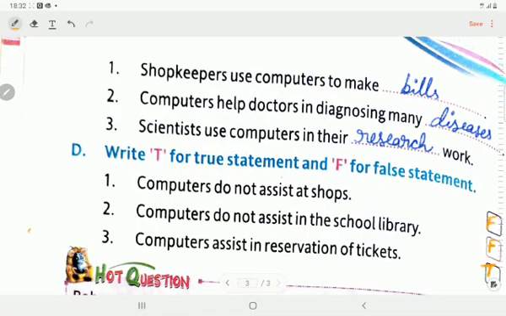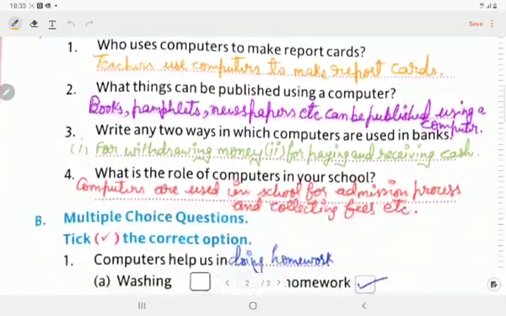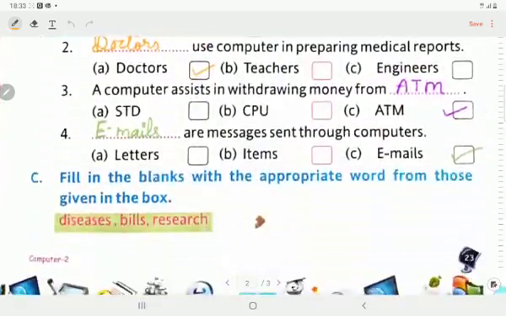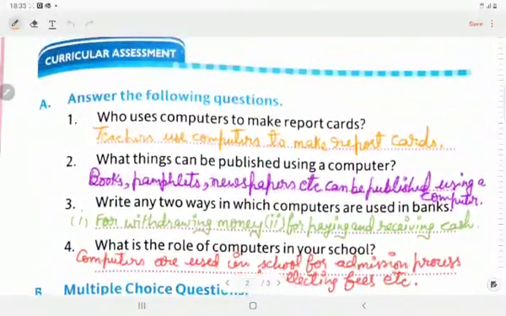With this we are completing the exercise work, and we have now completed lesson 2. The PDF of this work will be given to you in the class and in MS Teams files, so you can take the work neatly and do it in your copy. In the copy you have to do only the question answers, and the remaining B, C and D questions you can do in the book only, but the question answers you will do in the notebook.